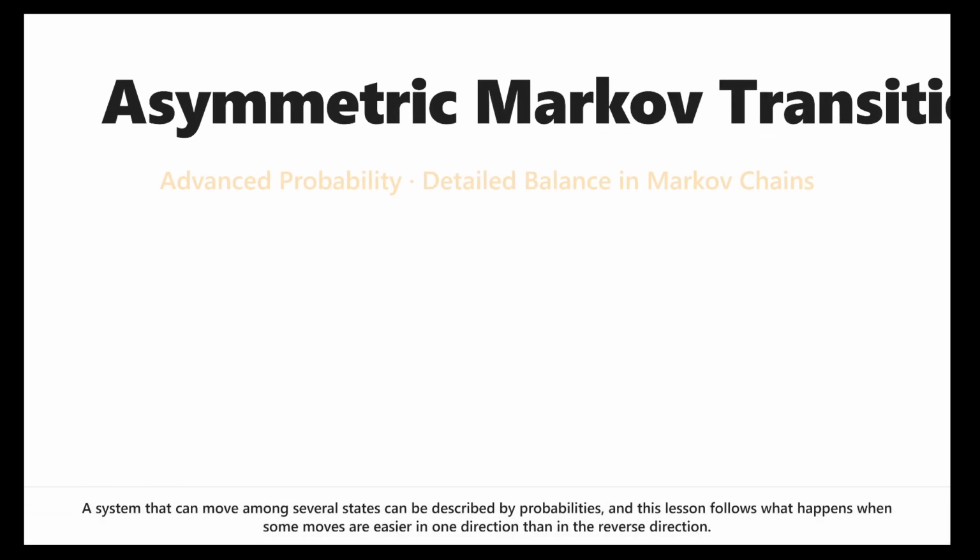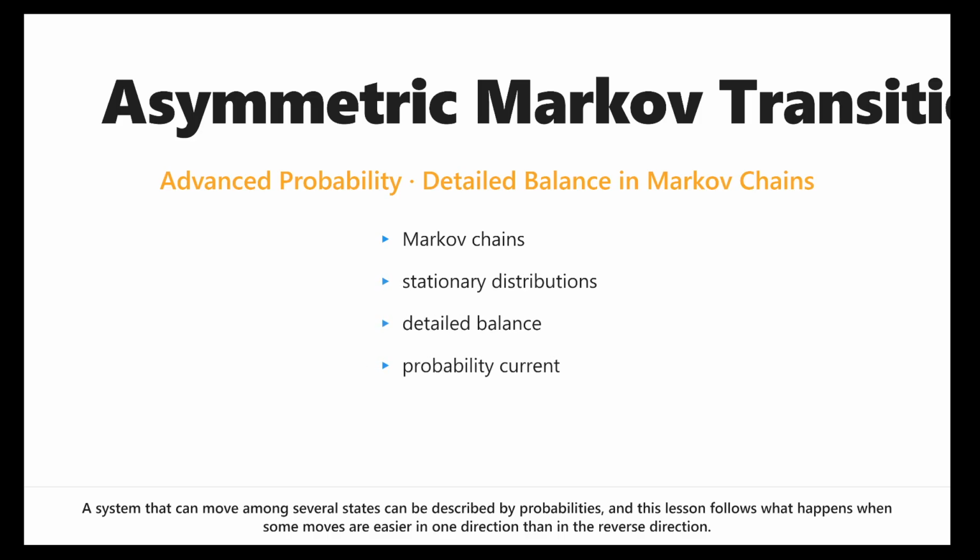A system that can move among several states can be described by probabilities, and this lesson follows what happens when some moves are easier in one direction than in the reverse direction. The main idea is that an asymmetric rule for transitions can create a steady flow of probability around a network, even when the overall long-term probabilities stay fixed.